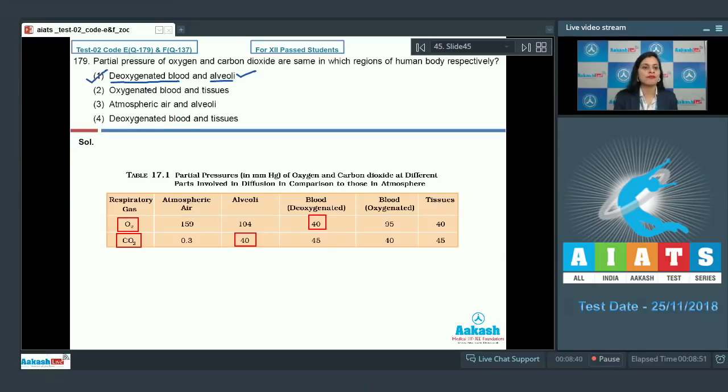Our next option given is oxygenated blood and tissues. In oxygenated blood, the PO2 is 95, whereas in tissues, the PCO2 is 45, which are not equivalent, so this cannot be a correct option. Our next option given is atmospheric air and alveoli. In atmospheric air, PO2 is 145, whereas in alveoli, PCO2 is 40. So this is an incorrect option. Our next option given is deoxygenated blood and tissues. In deoxygenated blood, PO2 is 40, whereas in tissues, PCO2 is 45. So this cannot be a correct answer. So the correct answer for this question is option number 1. Let's move on to the next question.